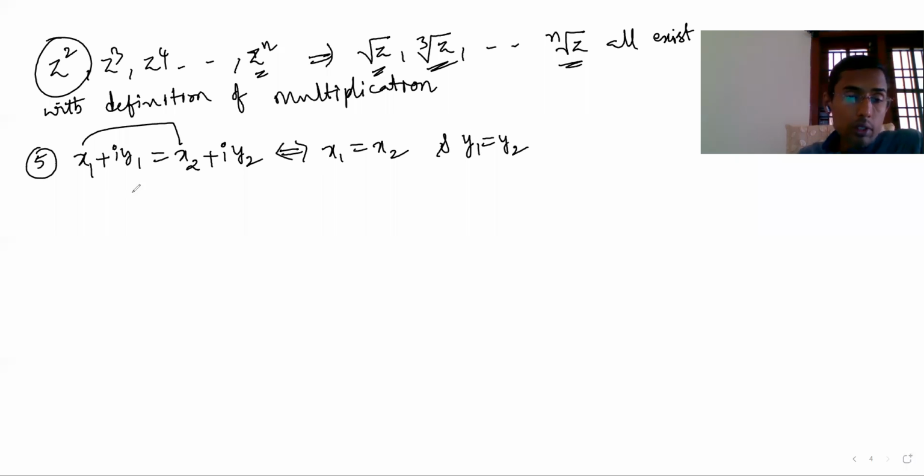Implies and implied. x1 plus i y1 equal to x2 plus i y2 means what? x1 must be equal to x2 and also y1 must be equal to y2. Then only it is possible, not otherwise. Both the real parts and the imaginary parts must be equal.